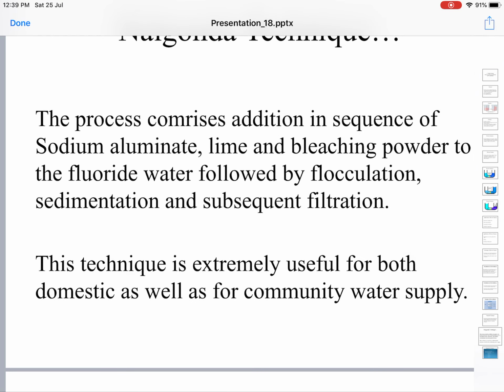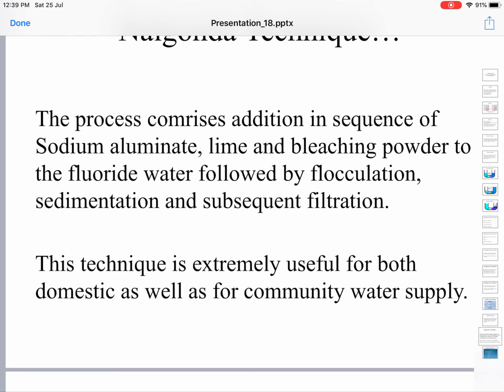The process comprises the addition, in sequence, of sodium aluminate first, then lime, or bleaching powder and lime, to the water containing excess fluorine.